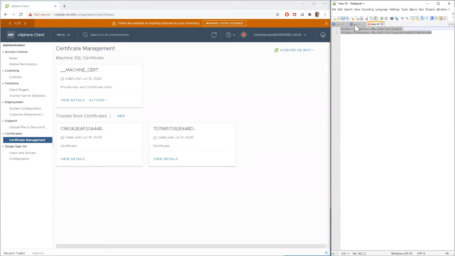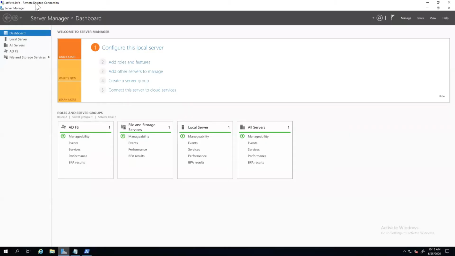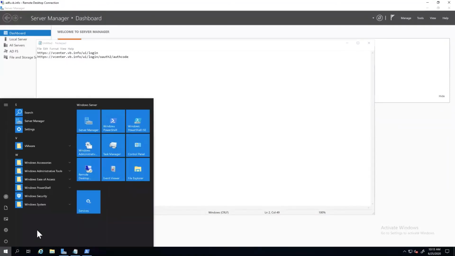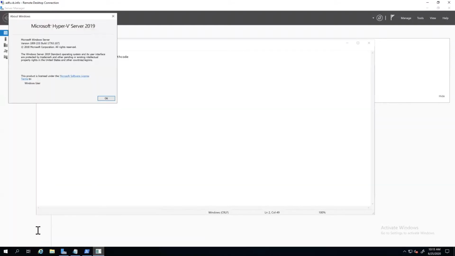So I'm going to go ahead and bring up the ADFS server here. Actually, copy these, and we'll go get ADFS up and running. So again, I'm here on my ADFS server. We have a blank notepad file, because we're going to be bouncing some information back and forth. This is a server, I want to say it's 2016, but let's double check here real quick, because it could be 2019. 1809, oh, not 2019, there we go.